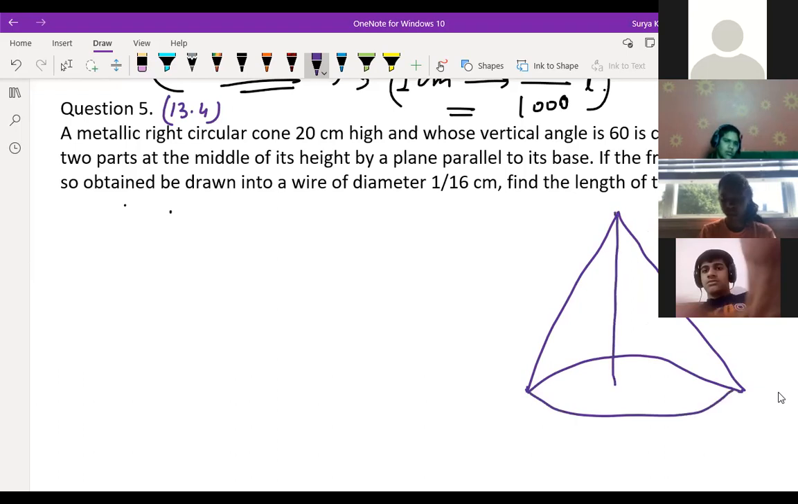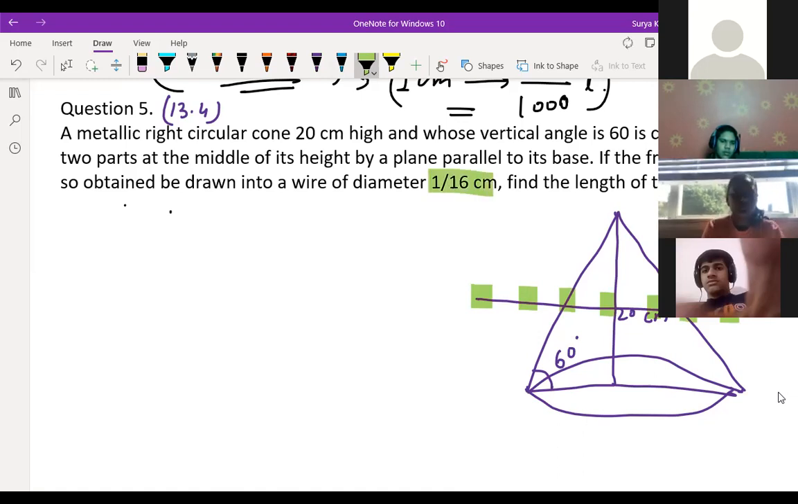So children, here the given vertical angle is 60 degrees. It means this is 60 degrees, okay? And this height is 20 centimeter. It is cut into two parts at the middle of its height by a plane parallel to its base. So from here they are cutting like this. Like you have cut it from here. This got cut. Then the frustum so obtained is drawn into a wire of diameter 1 by 16 centimeter.